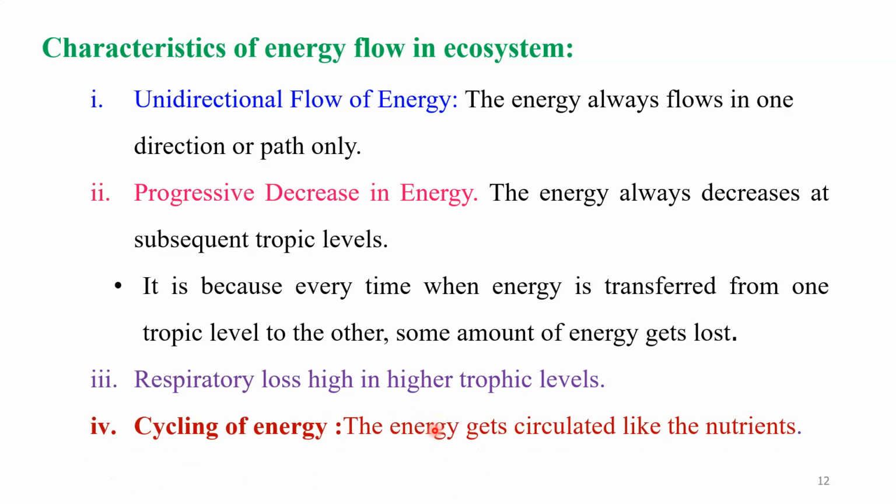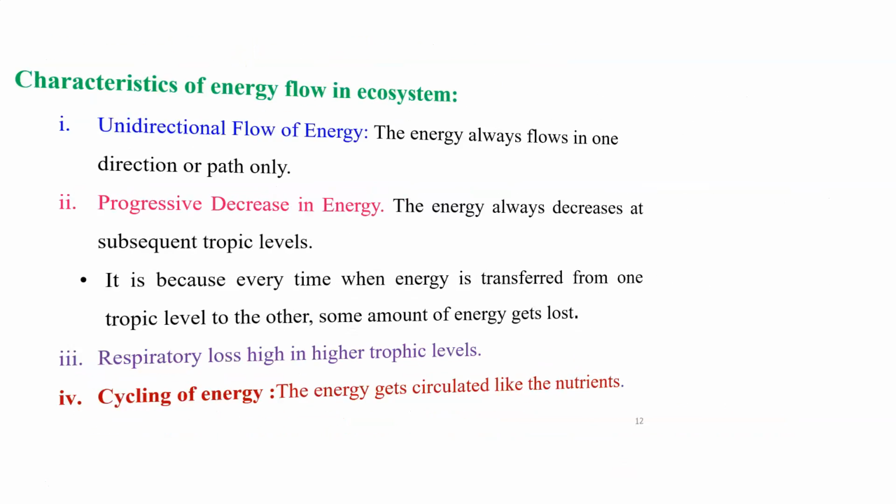And another important characteristic is cycling of energy. The energy gets circulated like a nutrient, as we observed in the previous lecture, that a nutrient also circulates from one organism to another organism. And here also, when we are talking about the energy flow in this system, the energy gets circulated like a nutrient from one organism to another organism in the ecosystem.